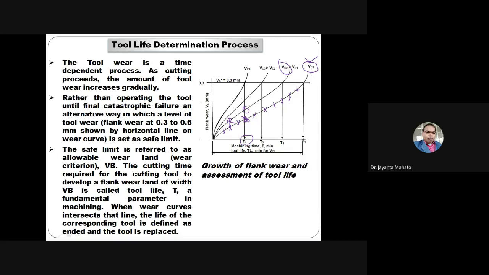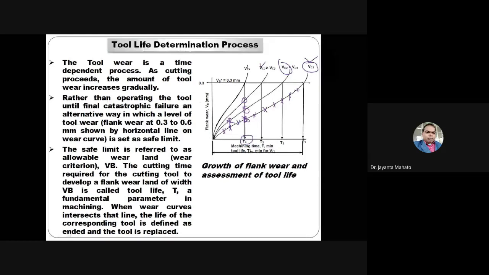And if you increase the velocity to VC3, then obviously the amount of flank wear will increase. Like this, this is VC4, which is greater than VC3, so flank wear will increase further.